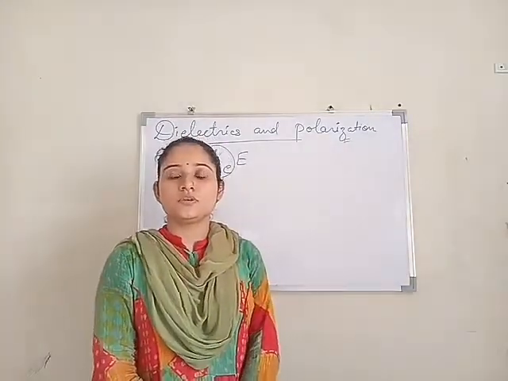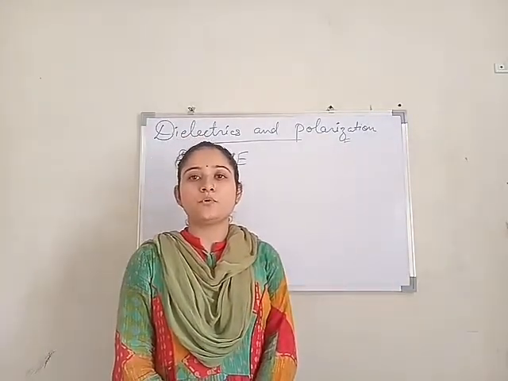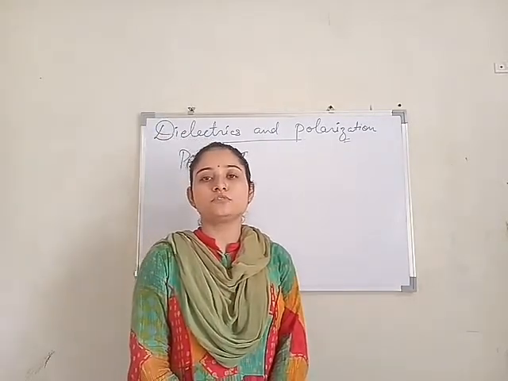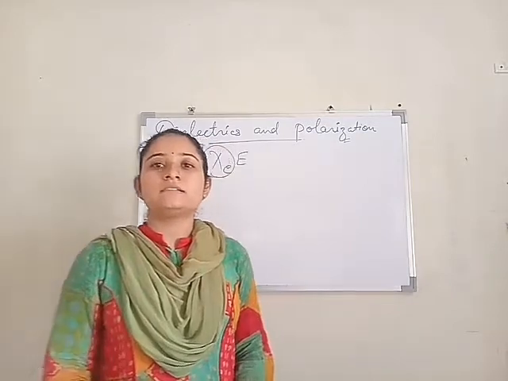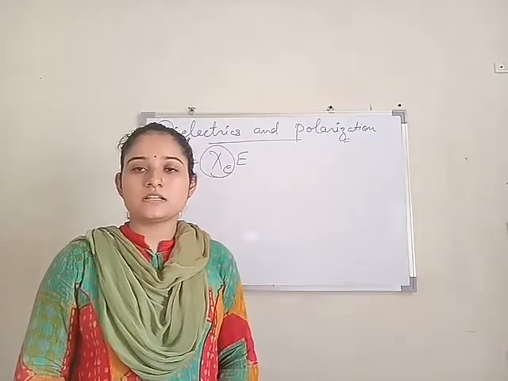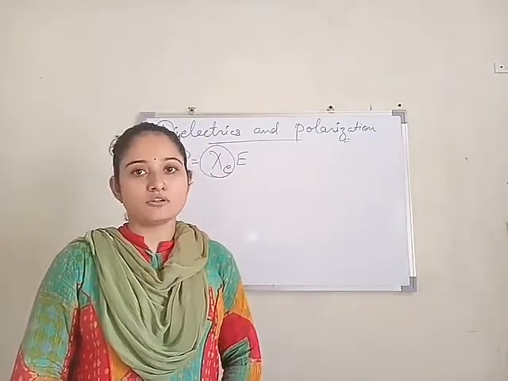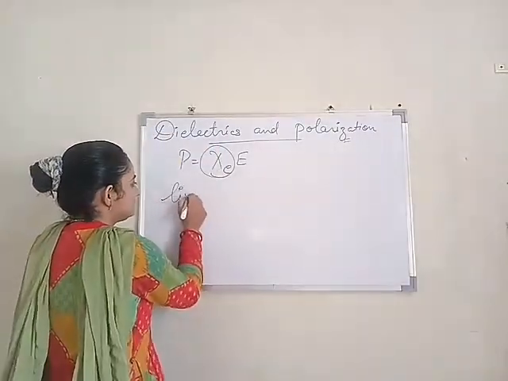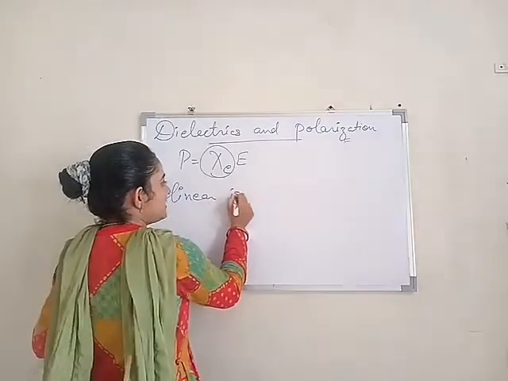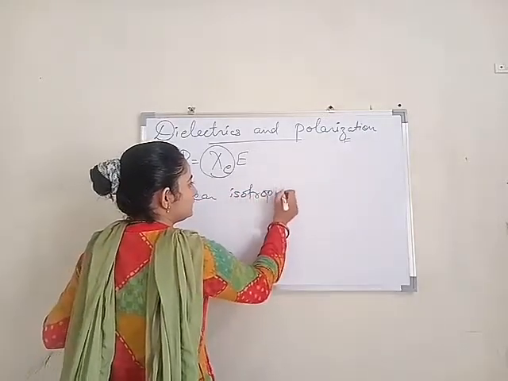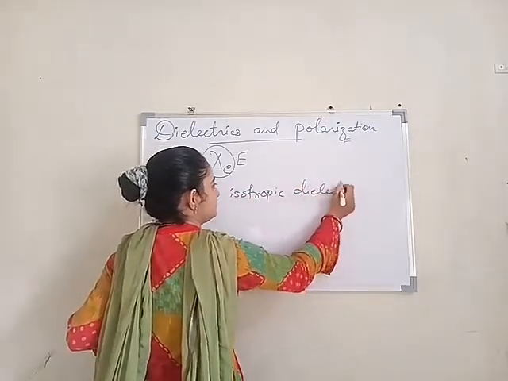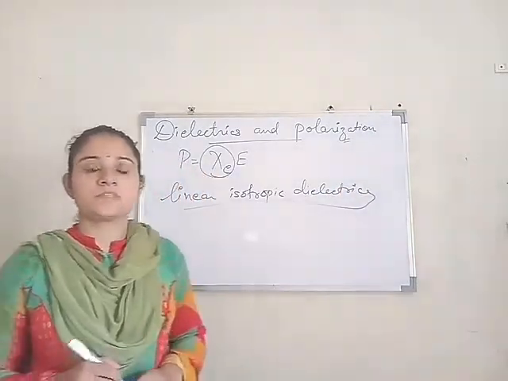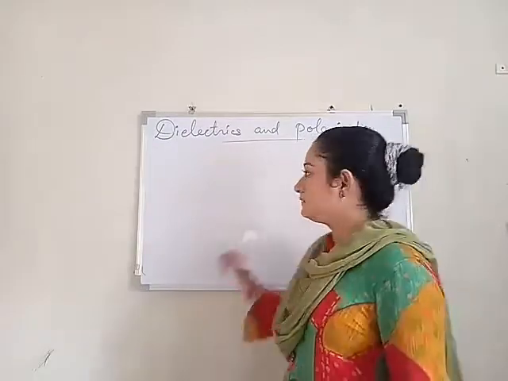In the simple situation, if the induced dipole moment is in the direction of the electric field and proportional to the field strength, then such a dielectric material is known as a linear isotropic dielectric. Clear?